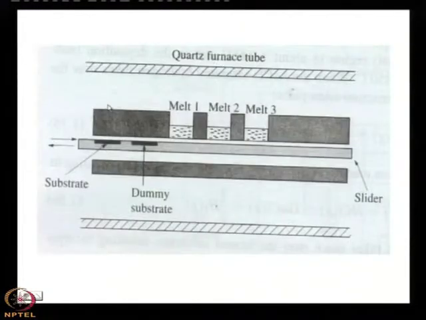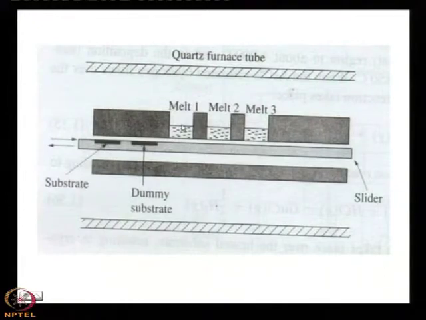Slider means you can slide it, basically. It is like a drawer, say, and this is the boat, and on the boat there are grooves or bins. Say here I have shown you melt 1, melt 2, melt 3, forget about melt 2, melt 3. Let us take a concrete example that melt 1 is there.